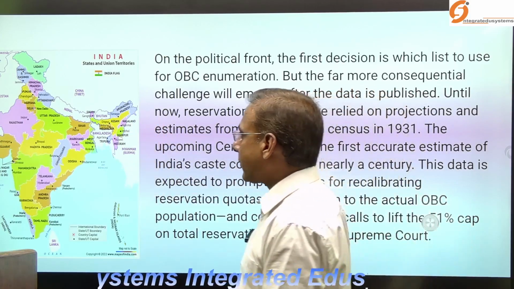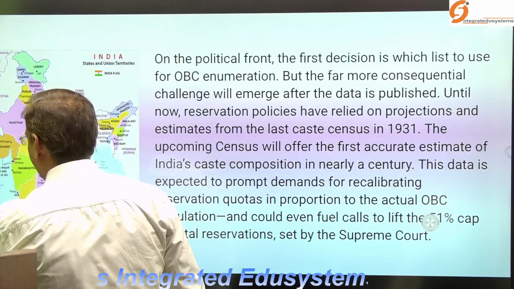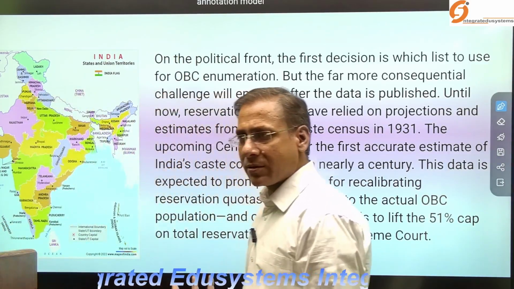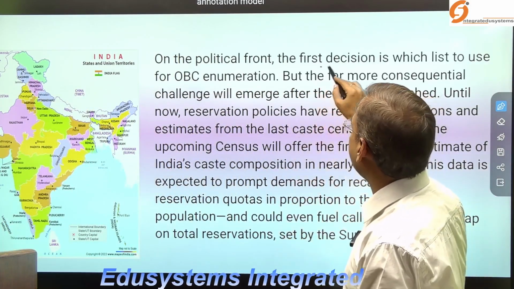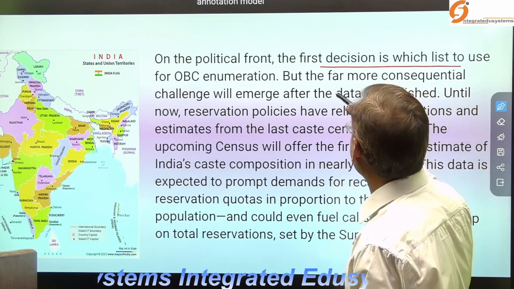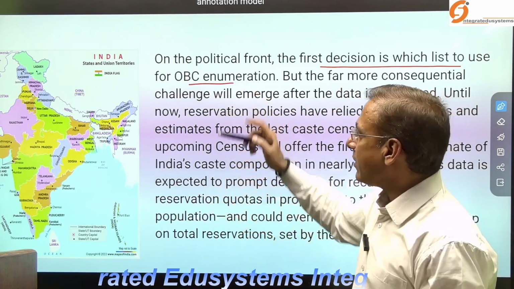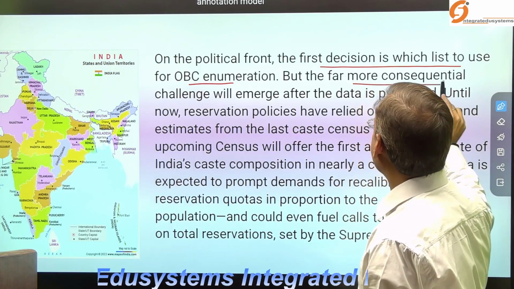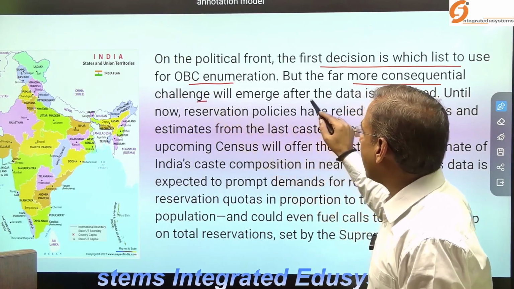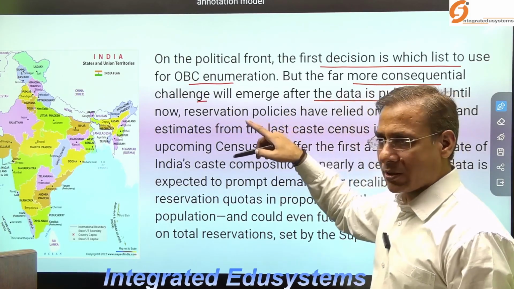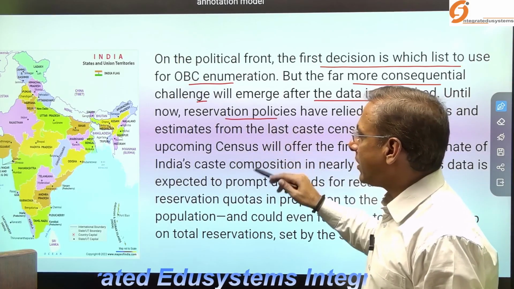Now, when you look at the political front, what are the major challenges faced by the government? The first decision is which list to use for the OBC enumeration. As I have said, that is the problem. But a far more consequential challenge will emerge after the data is published, because it may raise reservation issues.